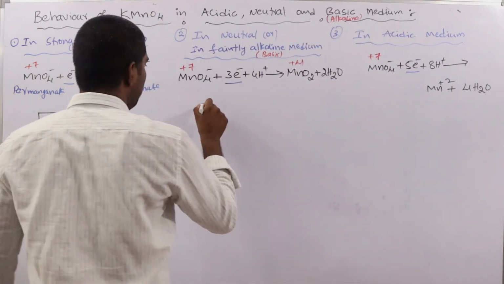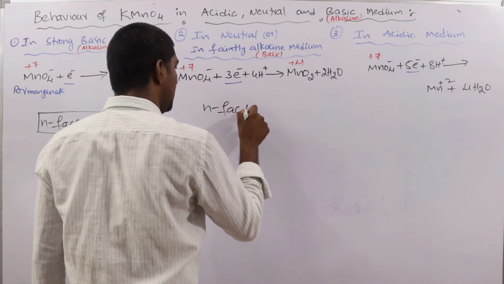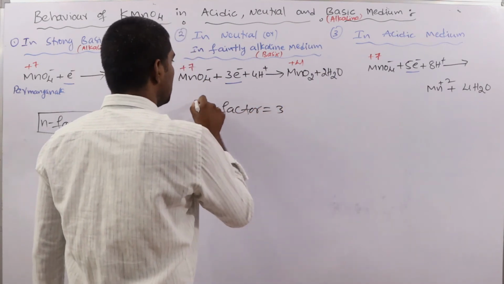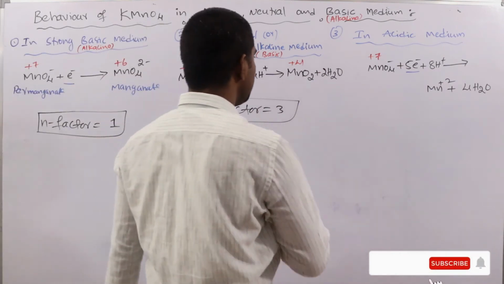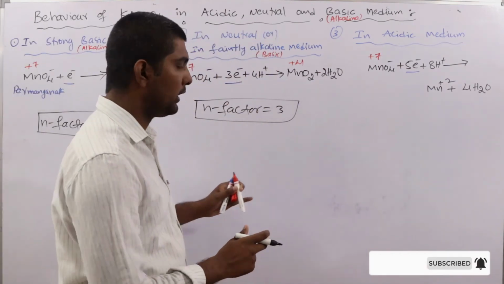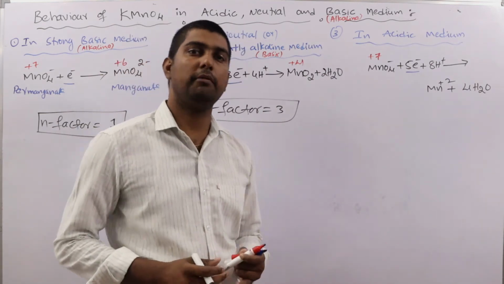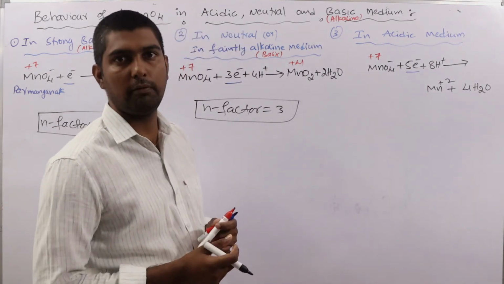Here the N factor is equal to 3, because it is taking 3 electrons. On N factor I have already explained clearly in the previous videos. If you have any doubts, you can watch that.